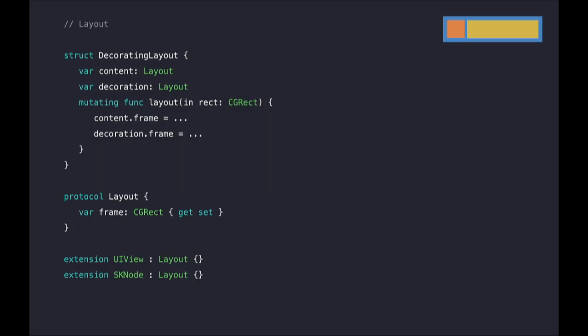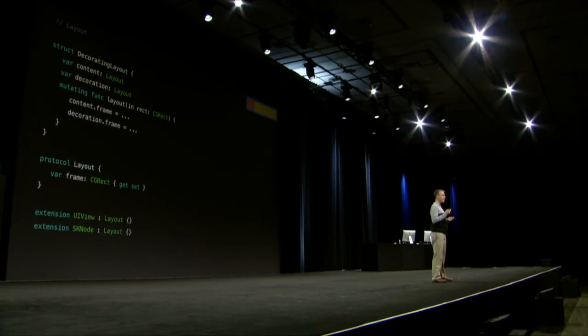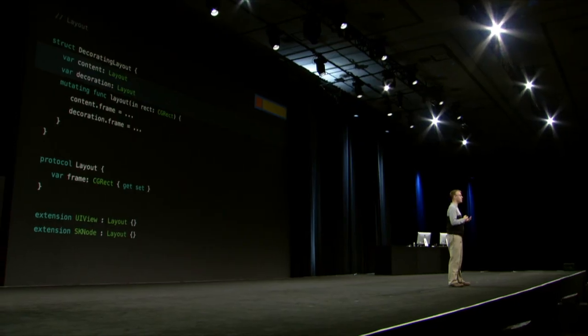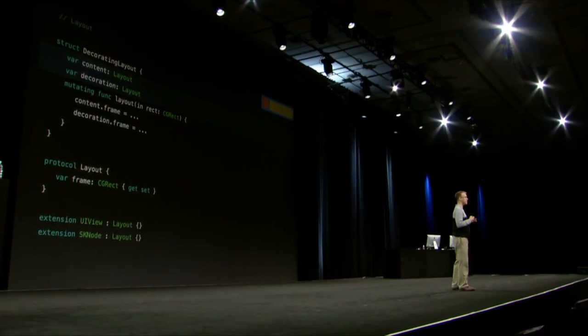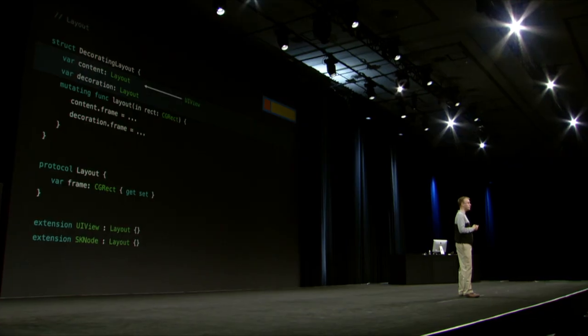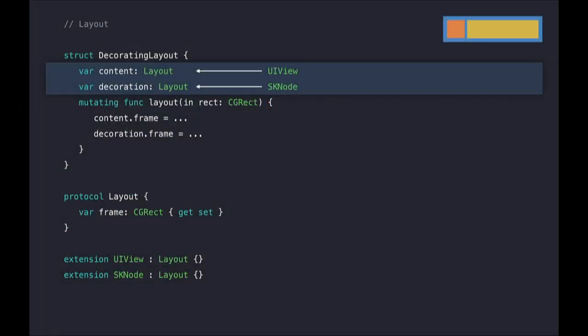So we're really close now, but there's something here that we can improve. When we're using a decorating layout in a view, we want to be able to add all of its content as subviews. And similarly, when we're using it in a SpriteKit scene, we want to be able to add our content as child nodes. But right now, content and decoration can be any type that has a frame. And that means that, for example, we could have content that was a UIView and decoration that was an SKNode. But instead, we want our layout to just have a set of only UIViews or only SKNodes as its children. And that way, we'll be able to add them to their appropriate parent.